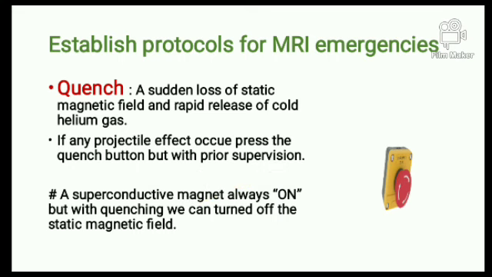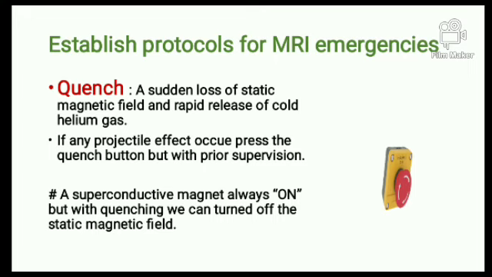Next thing is providing a quench. So quench plays an important role in MRI safety and precautions. Like if any patient is stuck with an oxygen cylinder, or if any patient is stuck with the beds, you can apply the quench option. But keep in mind that the quench button should only be pressed during an emergency, because pressing the quench totally demagnetizes the area, and it creates havoc in the department also.